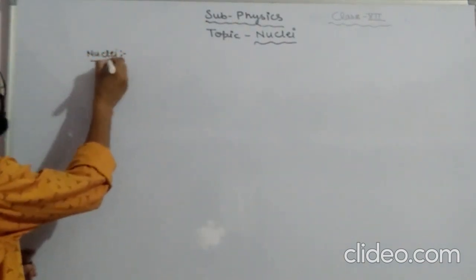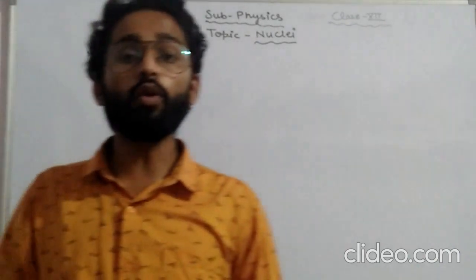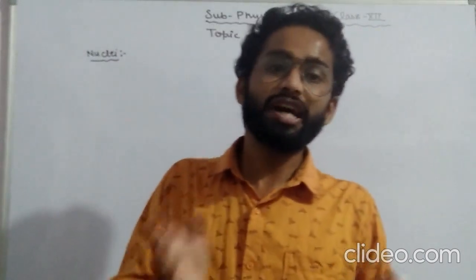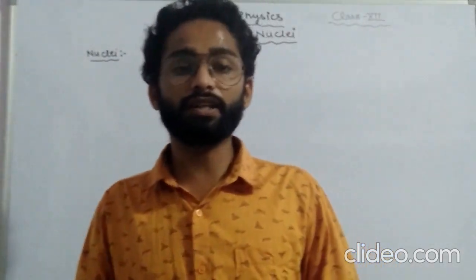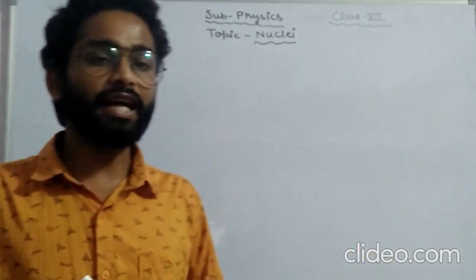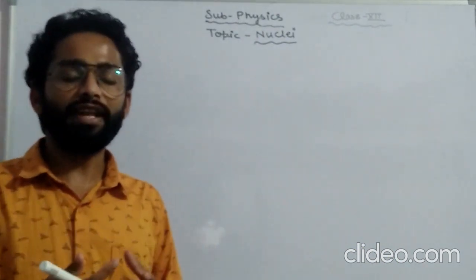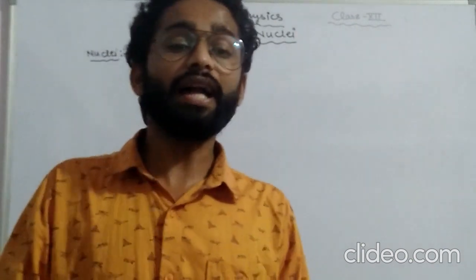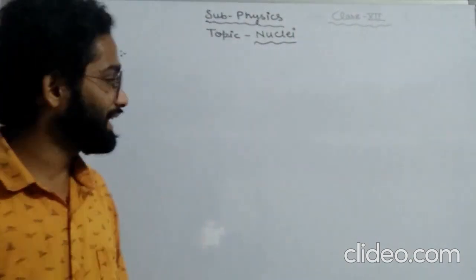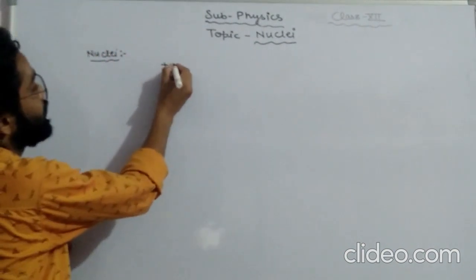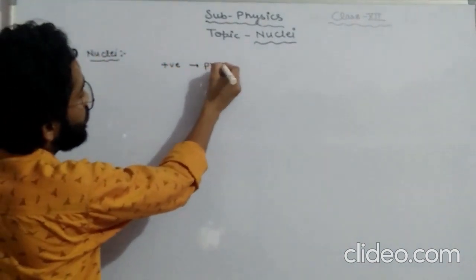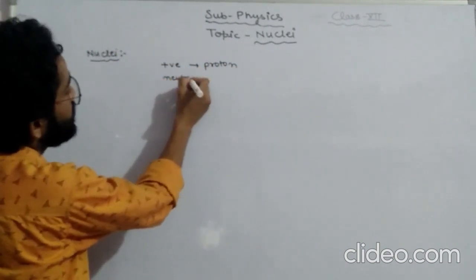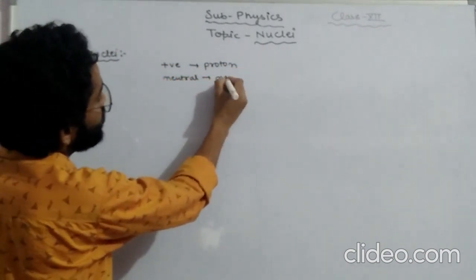What do you mean by nuclei? The nucleus is the central core of an atom, which consists of a positively charged particle and a neutral particle. That positively charged particle is called a proton, and the neutral particle is called a neutron.